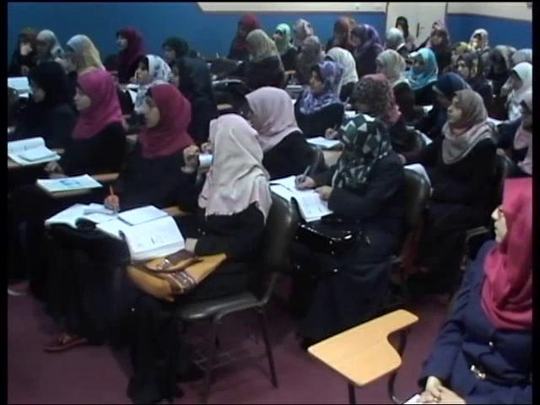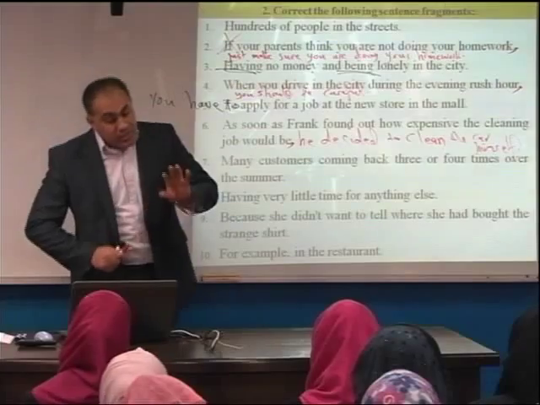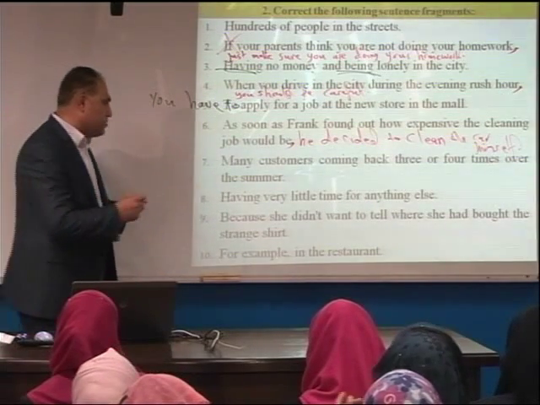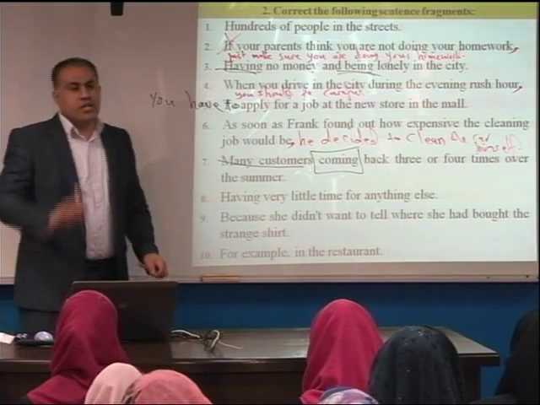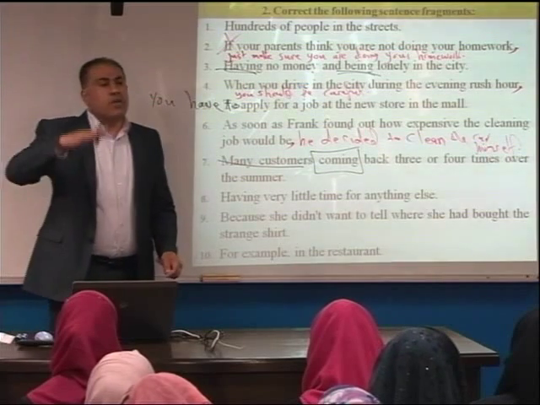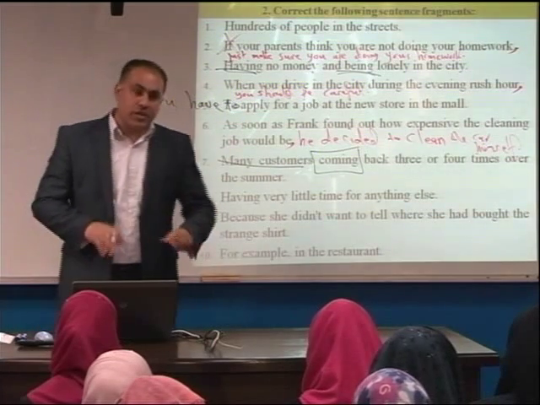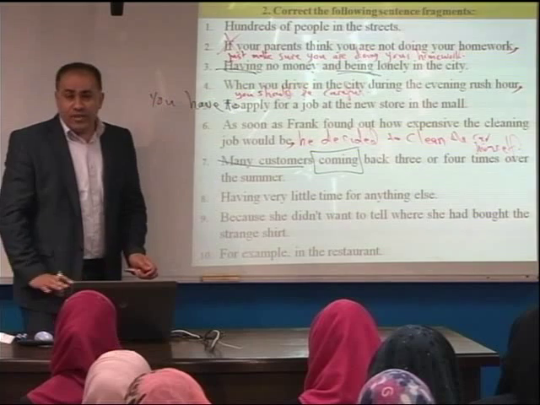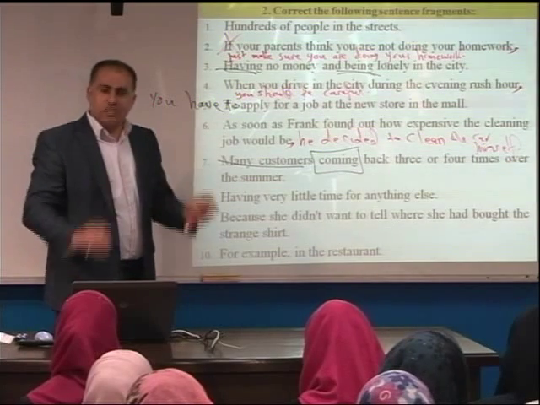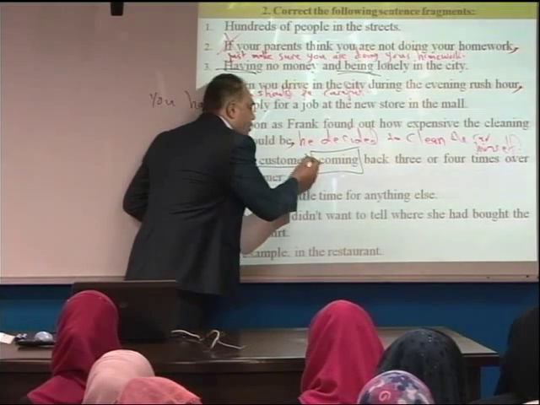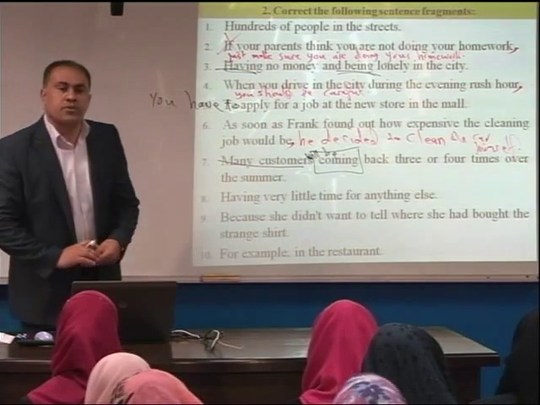Yes, please. Many customers coming back 3 or 4 times over the summer. It's not a sentence. Why is it not a sentence? Because in the subject is coming, a verb. No. We say come, has come, will be coming, have been coming, and so on. But coming by itself is not a verb. It's not something called a finite verb. It's not a main verb. So can we fix it? Many customers are coming, or were coming, or will be coming. Now it is something called a finite verb. I'll talk about it later, inshallah. Will be coming 3 or 4 times a year during the summer.